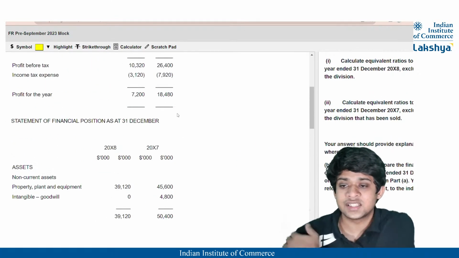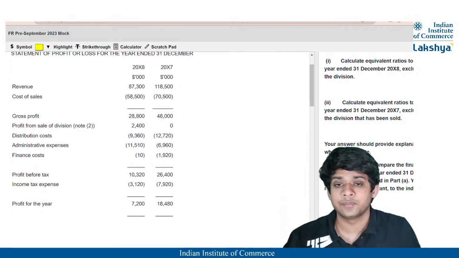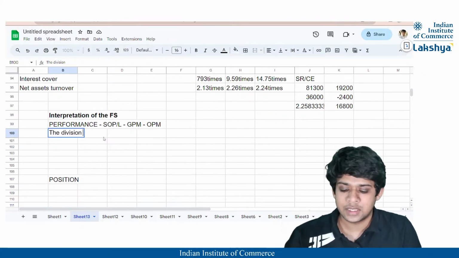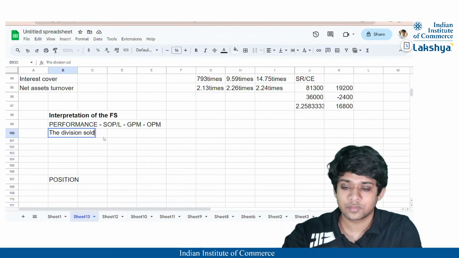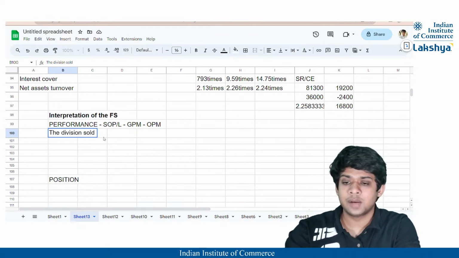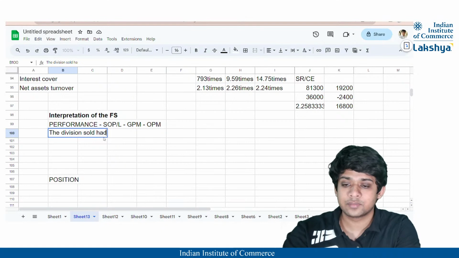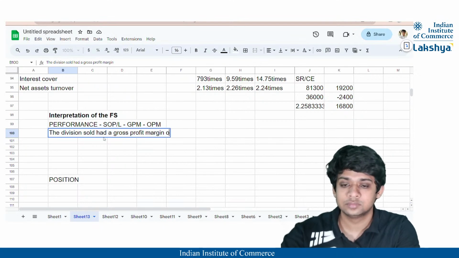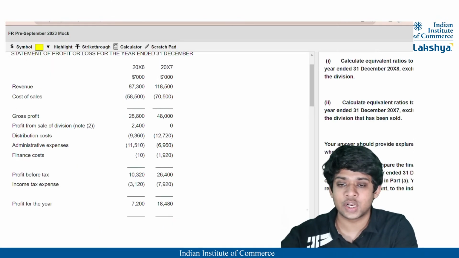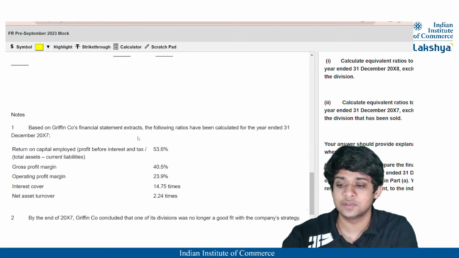Here we have to mainly look at the statement of profit or loss. Firstly, the division sold had a gross profit margin of, we'll just calculate the gross profit margin of the division itself.